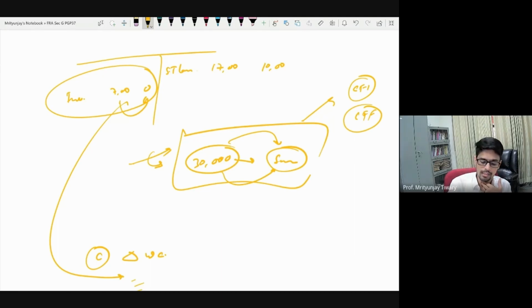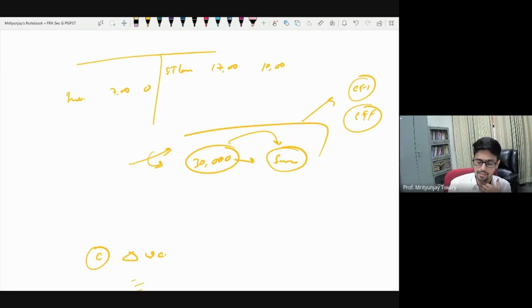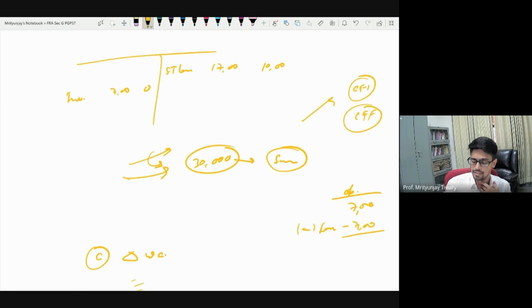So basically, as I told you, whenever there is any additional information, go and prepare its reconciliation. Its reconciliation itself would tell you that opening balance of inventory was 7 lakh, less paid for short-term loan, less 7 lakh. If there are no other reasons of changes, I should see closing balance as 0.